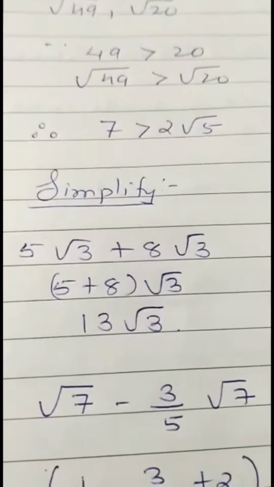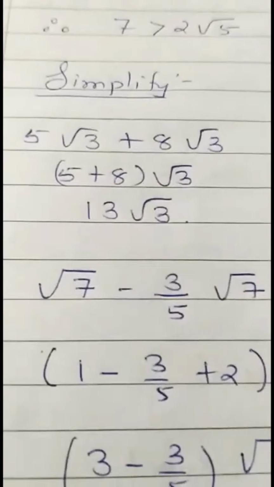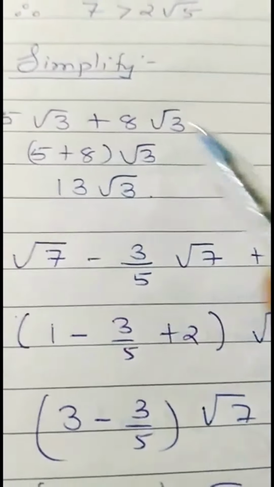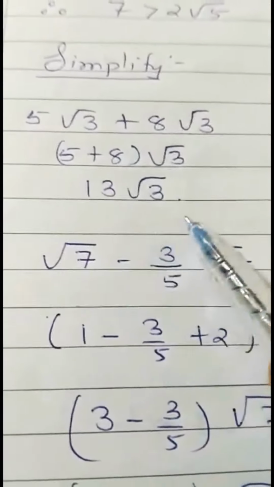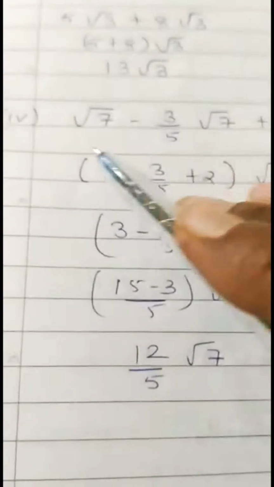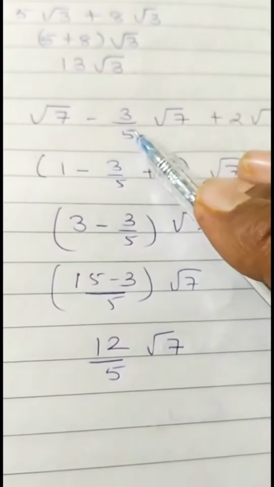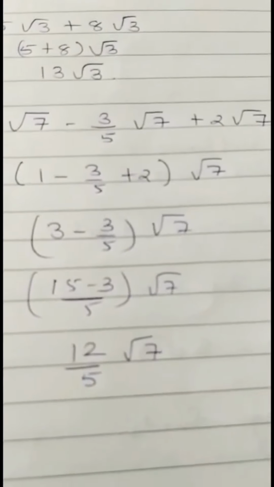Simplify: addition, subtraction, division or multiplication, whichever is required. Simplify 5 root 13 plus 5 root 3 plus 8 root 3. See, the radicand is the same, take common, 5 plus 8 is 13. This is the simplified form. Question number 4: root 7 minus 3 upon 5 root 7 plus 2 root 7.